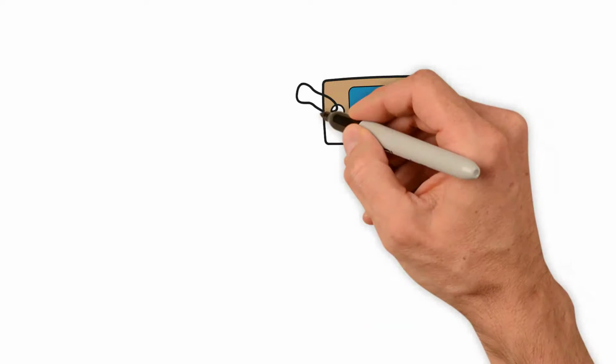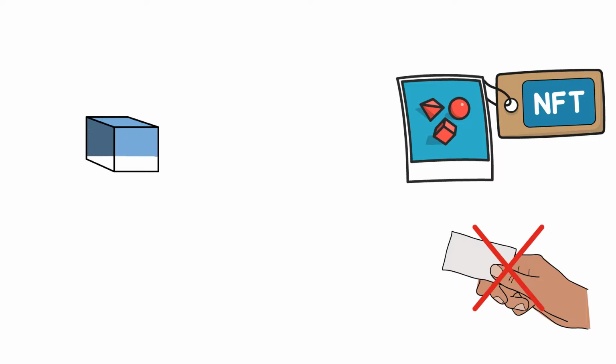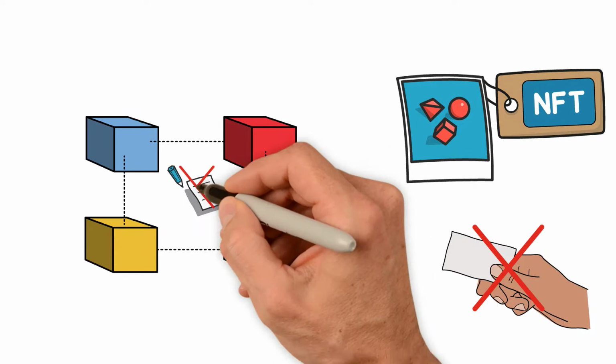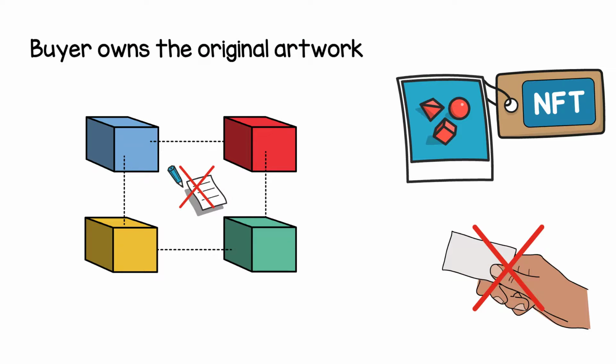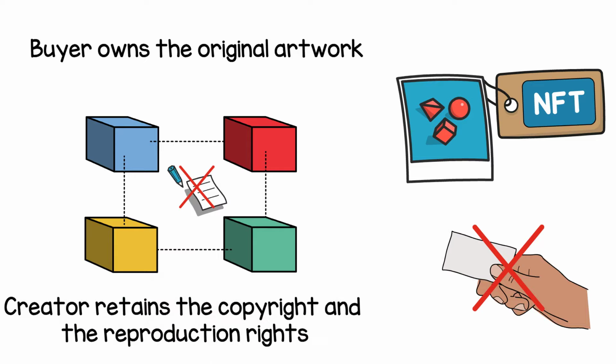When you buy an NFT that represents artwork, you don't get a physical copy of it. The NFT only represents ownership, and that is recorded in a blockchain so nobody can tamper with it. While the token owner owns the original artwork, the creator of the NFT retains the copyright and the reproduction rights. So an artist can sell his original artwork as an NFT, but he can still sell prints.